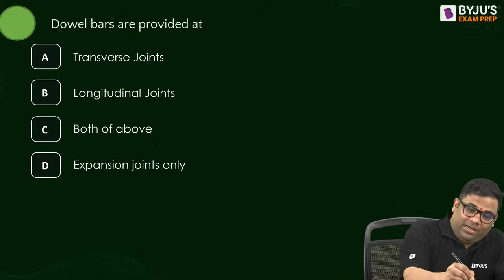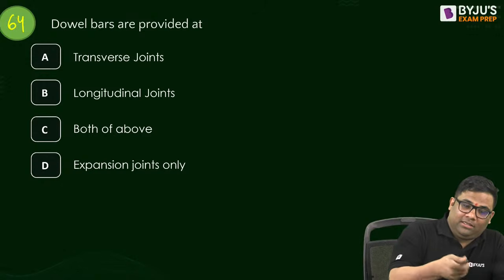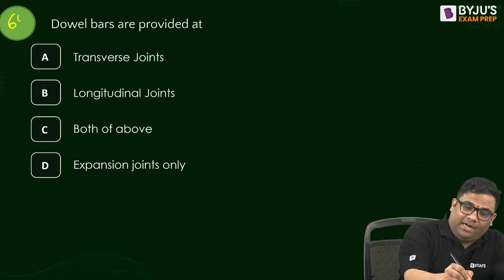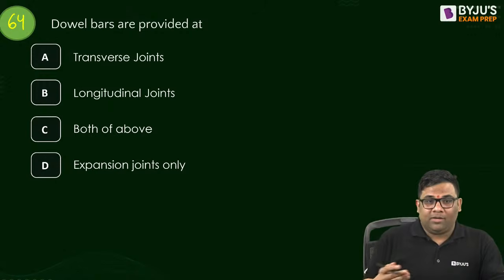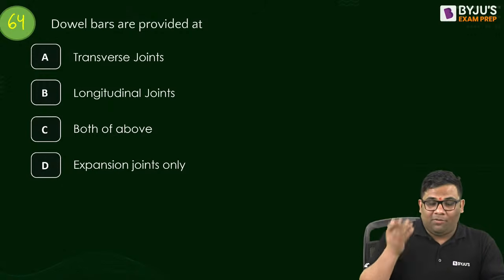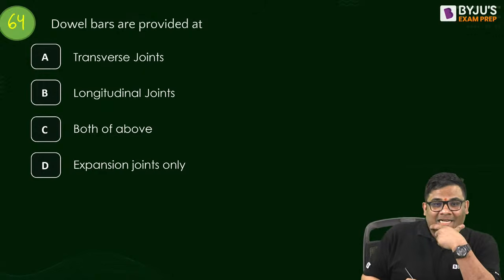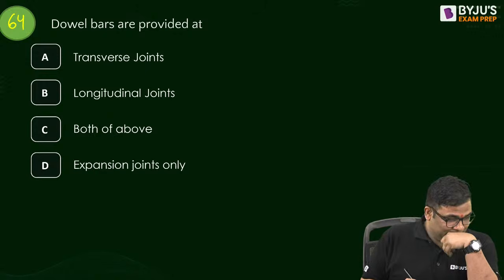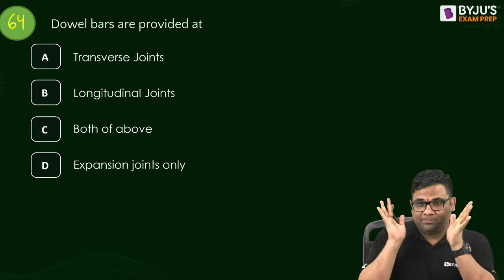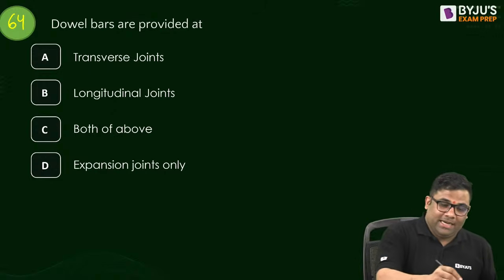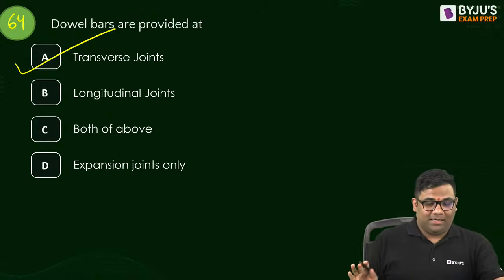Question number 64. A very easy question. Answer this. Dowel bars are provided where? We have now solved so many things. Tell me, dowel bars are provided where? Fast, very fast. Come on, fast. Yes, transverse joint. Dowel bars, transverse joint.